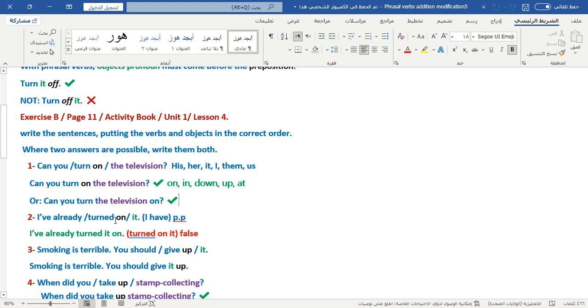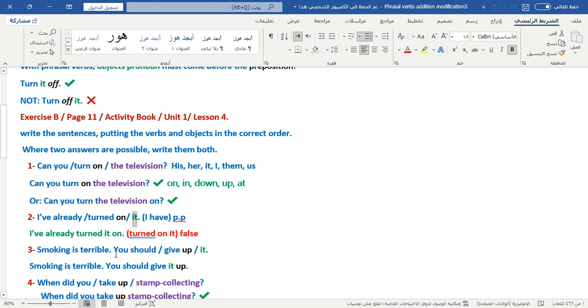After the verb, put the preposition or the object pronoun. Of course, the object pronoun, because we said the pronoun must come only before the preposition. Okay? This is the only correct answer.